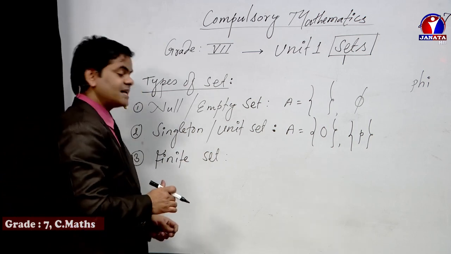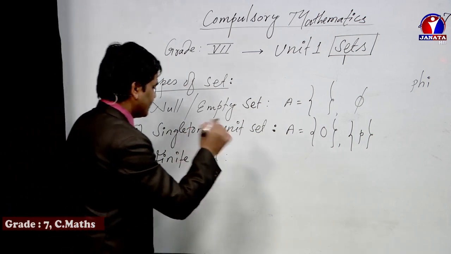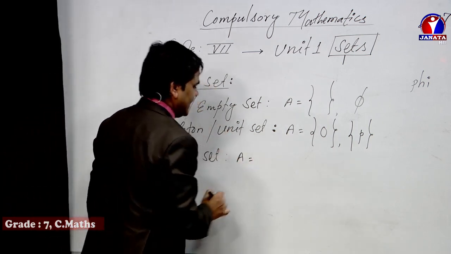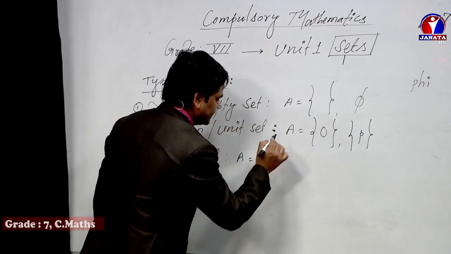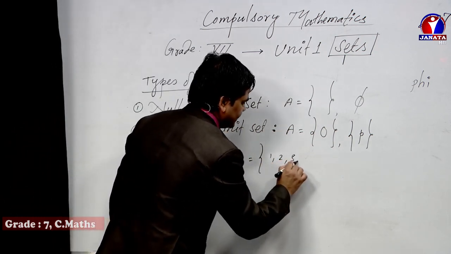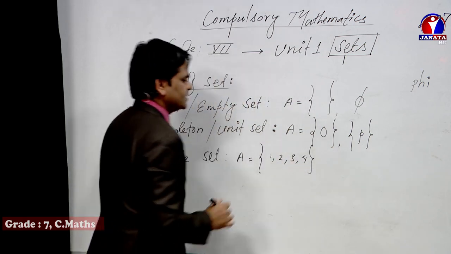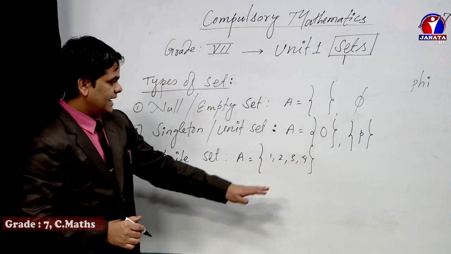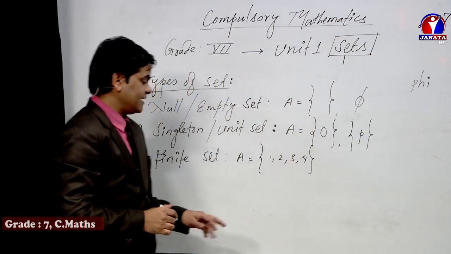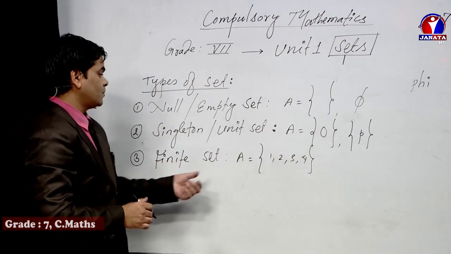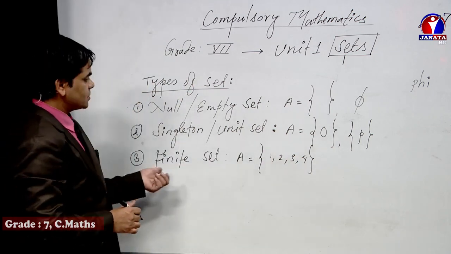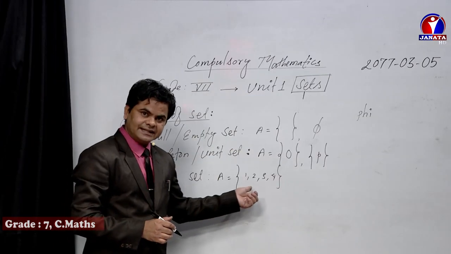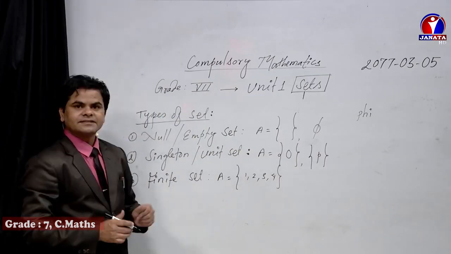That means the last one should be fixed. For example, A equals curly bracket 1, 2, 3, 4, and if I close, the last number is fixed. That means no infinity sign. If the members of that set are fixed, then that is known as a finite set.